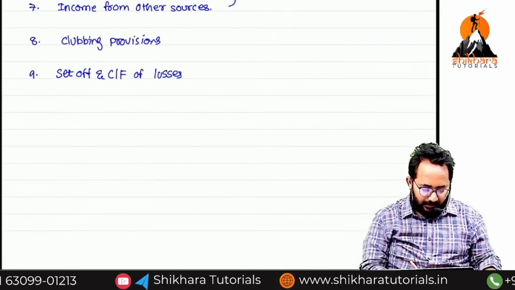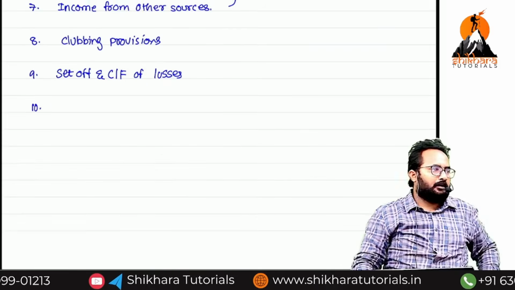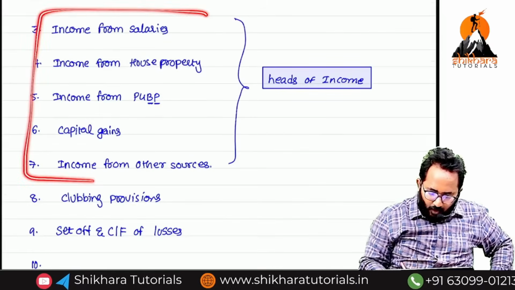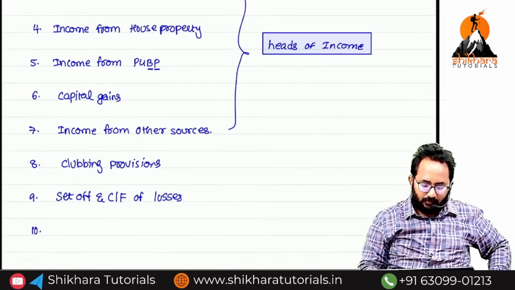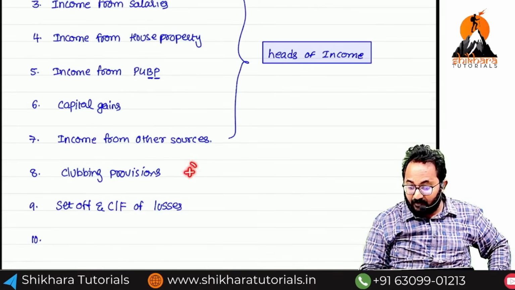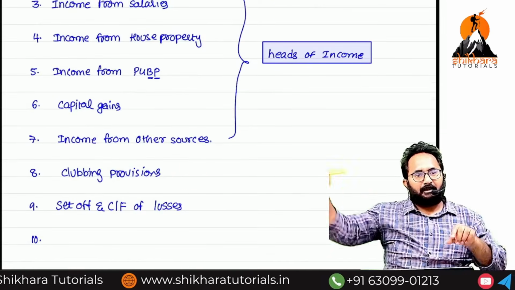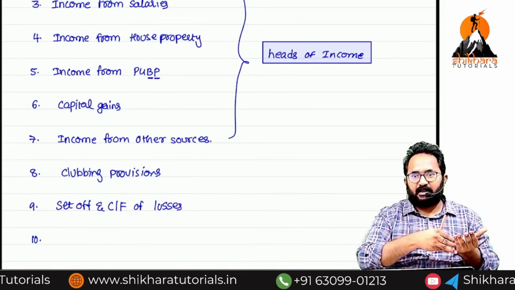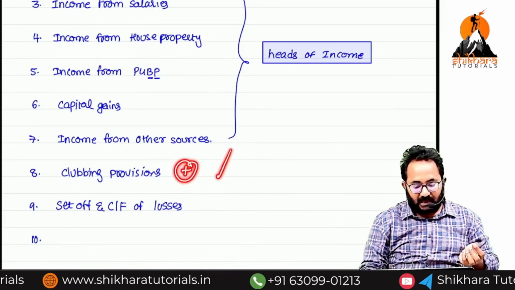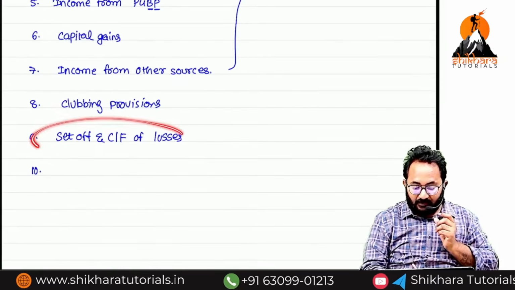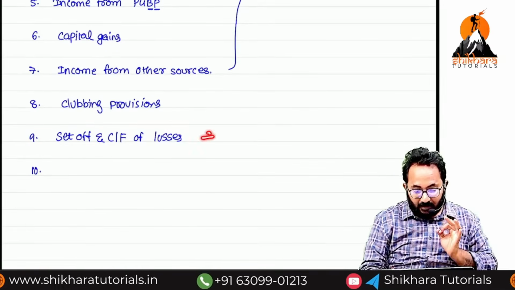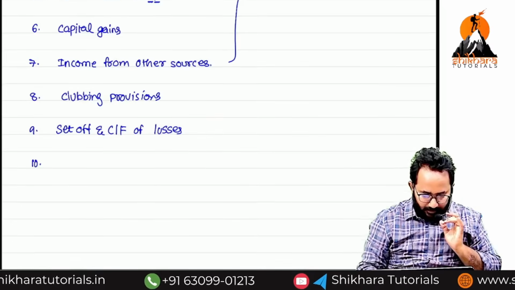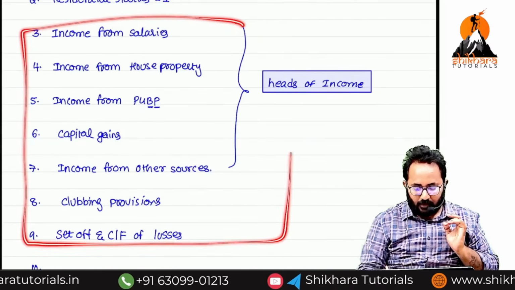Next one, the 10th one. Any idea about the 10th one? After adding all these incomes, because of clubbing provisions, my income will increase. My minor's income will also be clubbed in my hands, and my wife's income also. Because of set off provisions, our income will reduce. Losses we can set off. Finally, you will get the total.